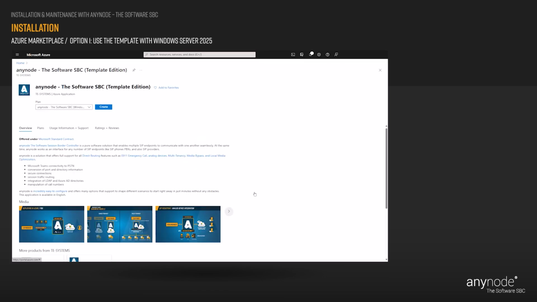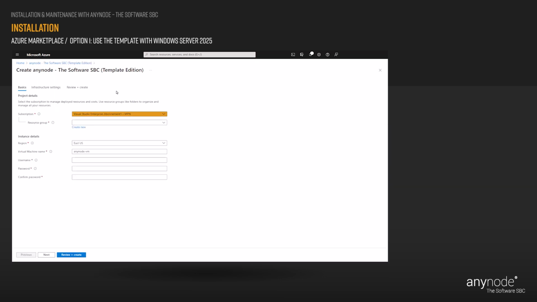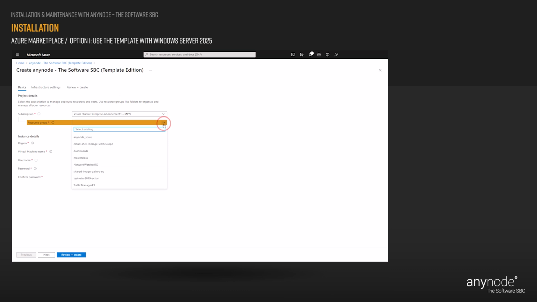Start the creation process by clicking the button Create. Select your subscription to manage deployed resources and costs. An Azure Resource Group is a logical container into which Azure resources are deployed and managed. You must select a resource group that shares the same lifecycle, permissions, and policies.